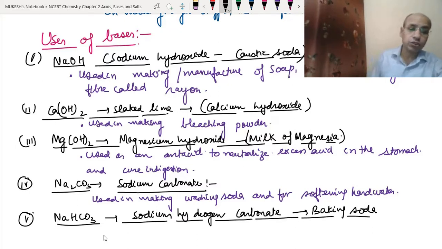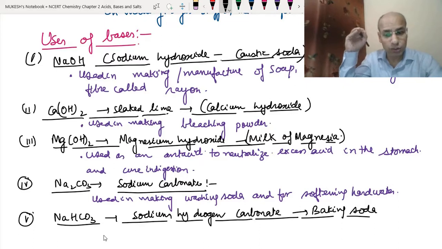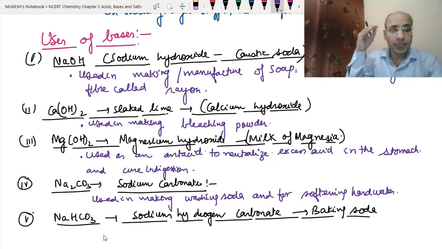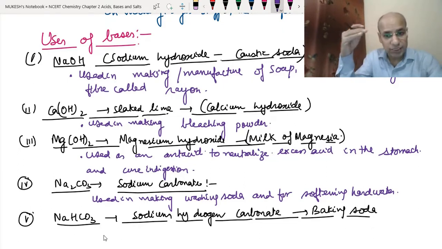Remember, both Na2CO3 and NaHCO3 are salts. They are not actual bases. Since they are basic salts, they are not neutral salts. So they have got uses like a base. Okay, and baking soda we use as an antacid also.